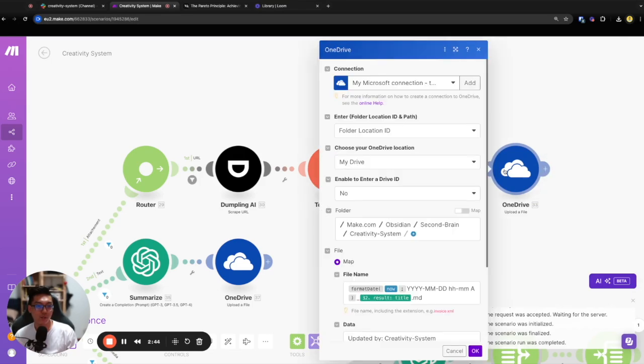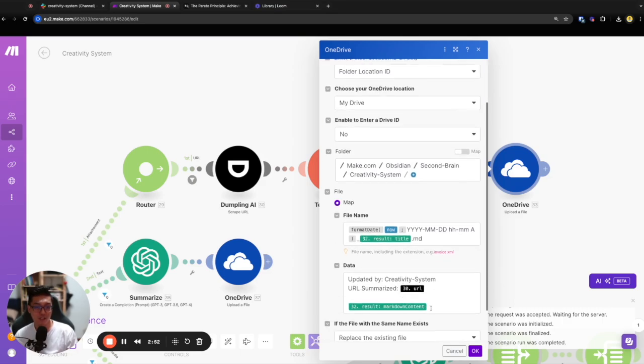So when I upload to OneDrive, I create this path, creativity system. You can see the title, right? I can capture the title, and I can also capture the markdown content. I don't need another module just to split the JSON object.